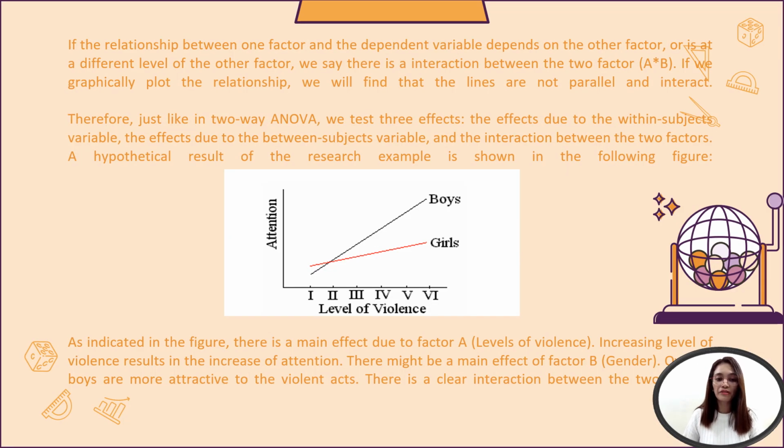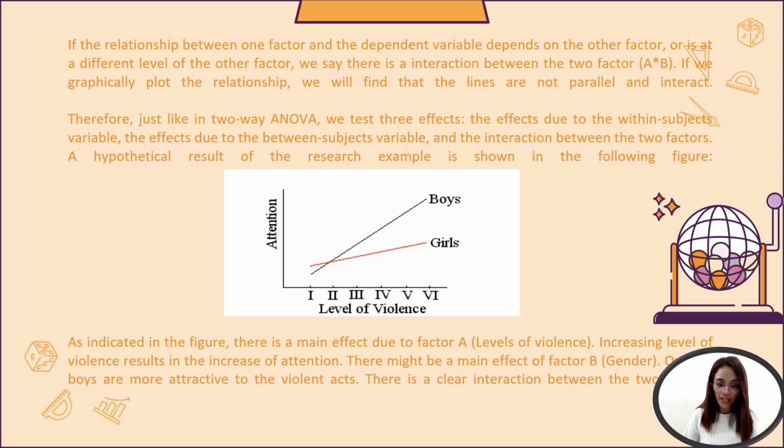If the relationship between one factor and the dependent variable depends on the other factor, or is different at each level of the other factor, we say there is an interaction between the two factors A and B. If we graphically plot the relationship as presented, we will find that the lines are not parallel. So just like in a two-way ANOVA, we test three effects: the effects due to the within subjects variable, the effects due to the between subjects variable, and the interaction between the two factors. A hypothetical result of the research example is shown in the following figure.